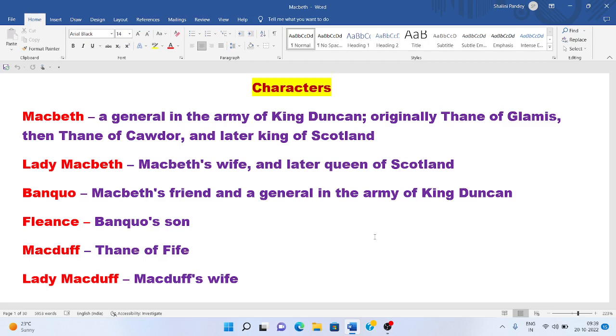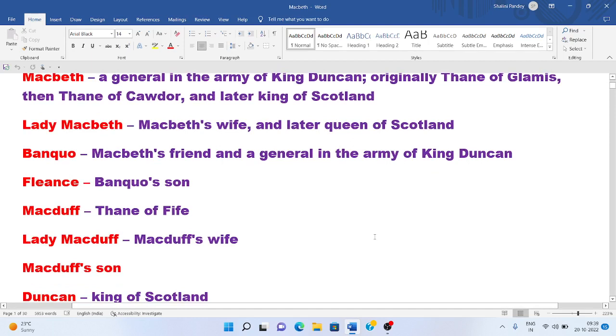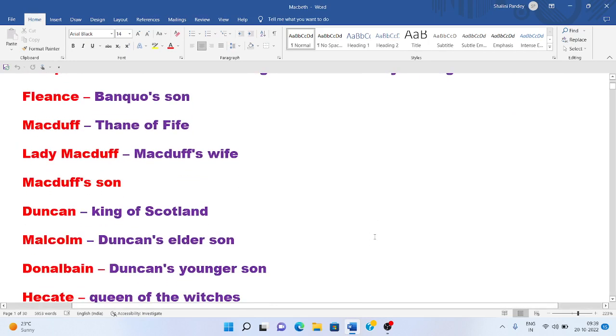Then there is Macduff. He is Thane of Fife. So he is a Thane, a sub ruler of Fife, and he is very loyal to King Duncan. He is a Scottish general who suspects Macbeth of murdering King Duncan. He swears vengeance and kills Macbeth. So he is a very powerful character in this play. Then next is Lady Macduff, Macduff's wife. Then there is Macduff's son, and a very important character called Duncan.